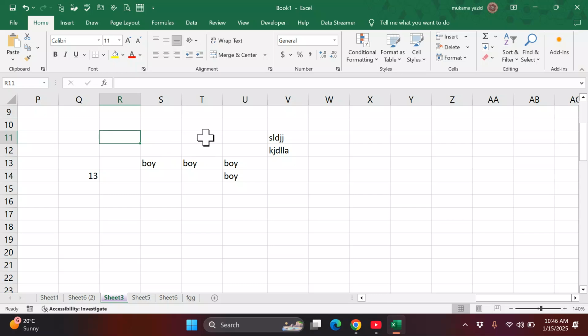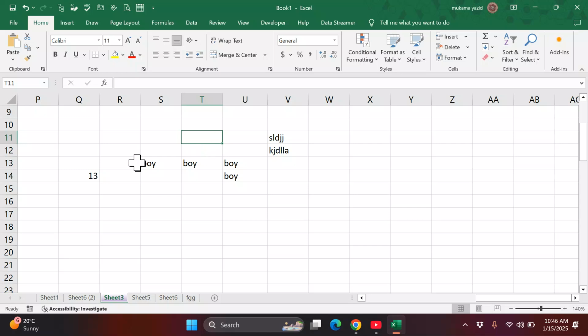Just select, when you reach that cell, left click once and it will become active. That is how we can navigate in our sheet. So these are the words that we have managed to write in this sheet.